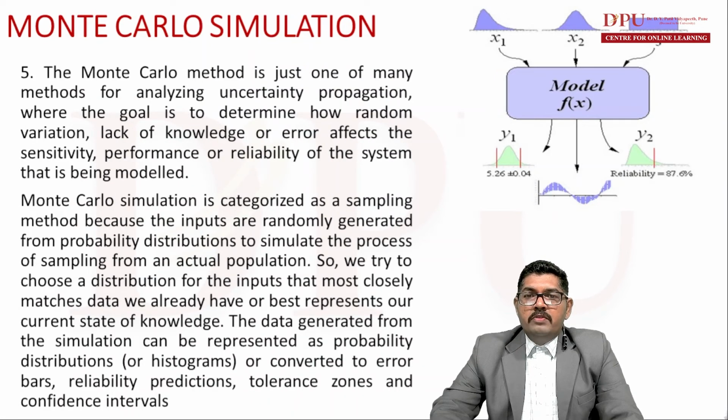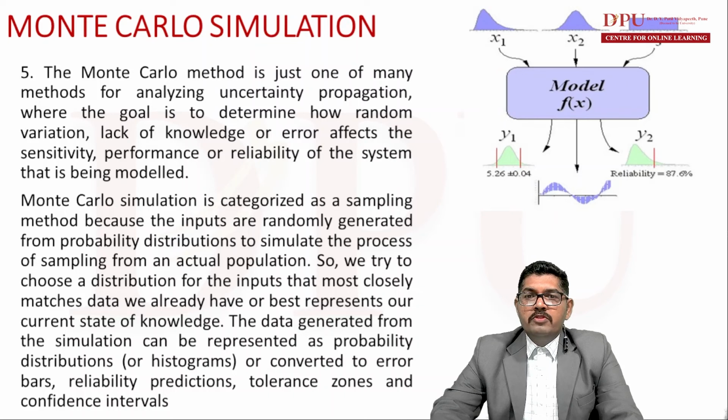Monte Carlo simulation is just one of many methods for analyzing uncertainty propagation. What we do in Monte Carlo simulation is try to forecast some outcomes based upon previous outcomes by using a computational model. So that is what Monte Carlo simulation is.